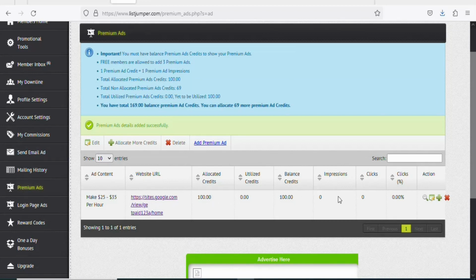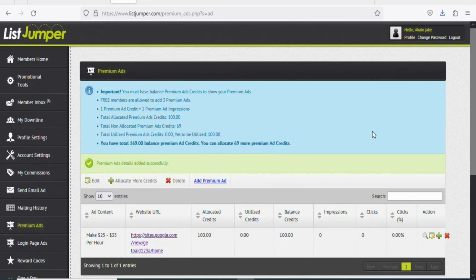You have not gotten any clicks or impressions, so you have to wait. Within some hours, you are going to be getting impressions and clicks. Once you get the clicks, many people are going to buy the product for you to earn money. So make sure you go and take action so that you can be making money with this method.